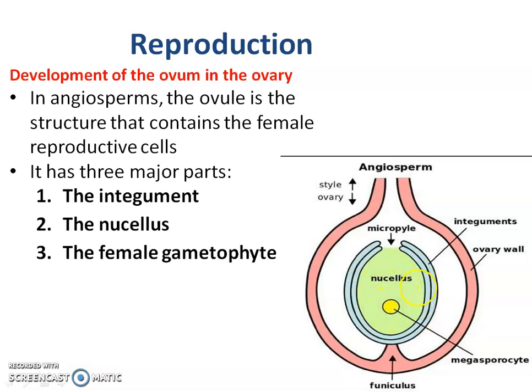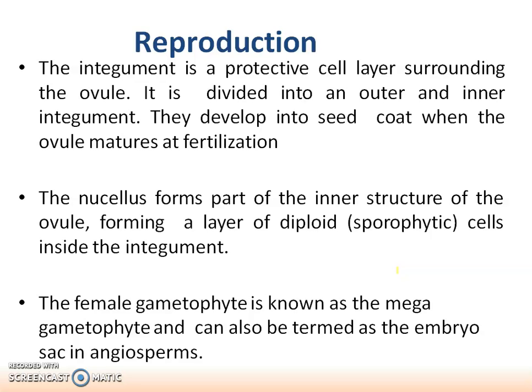Inside that is the nucellus, and the megasporophyte or the female gametophyte is present in the center. The integument is a protective cell layer. The nucellus forms part of the inner structure of the ovule, forming a layer of diploid cells inside the integument.